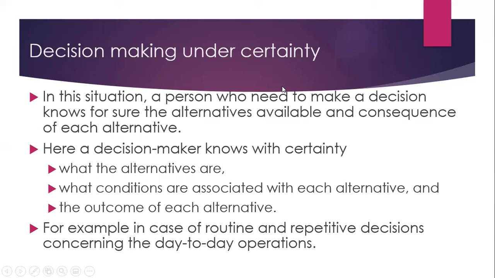Decision making under certainty. In this situation, a person who needs to make a decision knows for sure the alternatives available and the consequences of each alternative. So the decision maker knows with certainty what the various alternatives are, what the conditions associated with each alternative are, and the outcomes of each alternative. So here everything is known to the decision maker. For example, in case of routine and repetitive decisions concerning day-to-day business operations, we make decisions under certainty. So this is our day-to-day decision making when all the information is available.